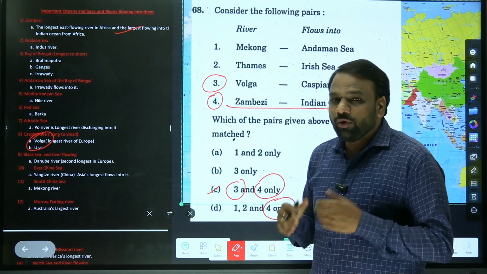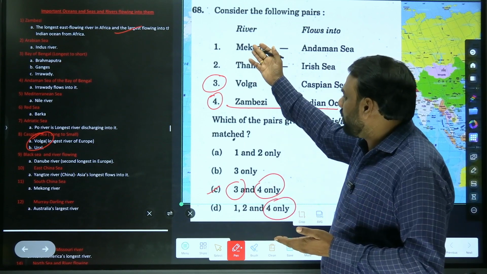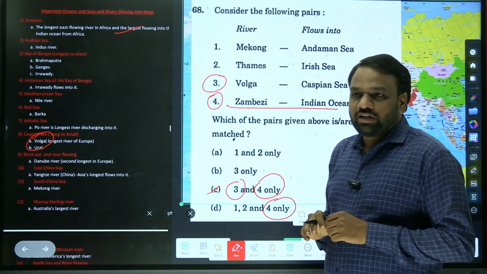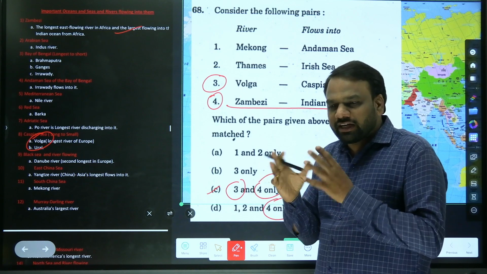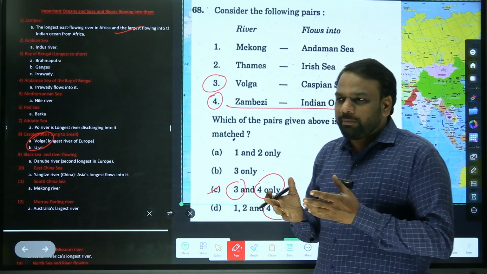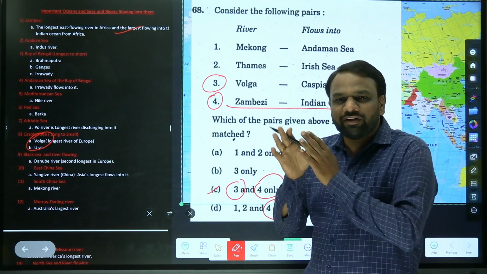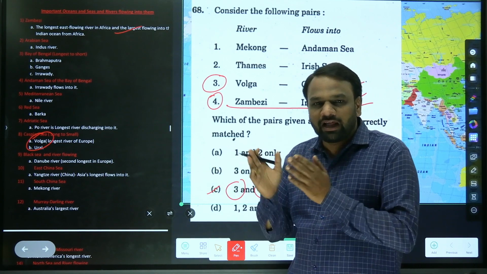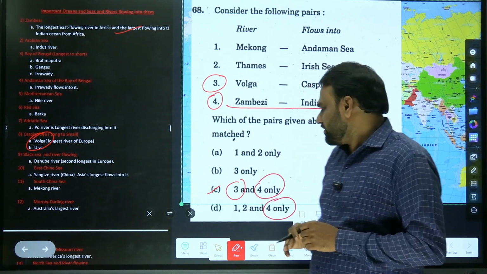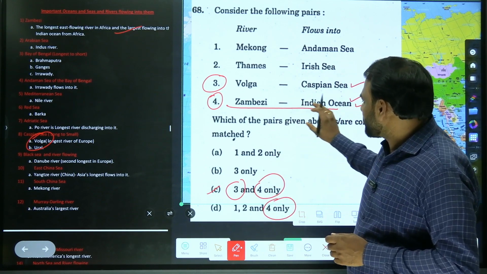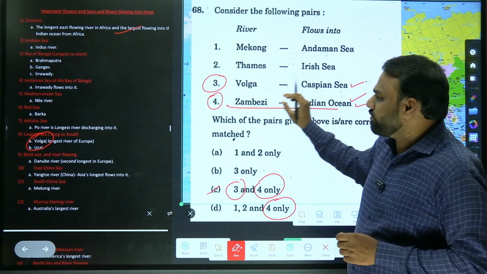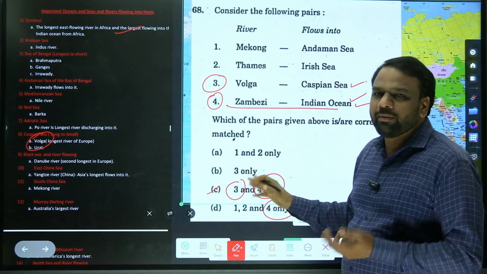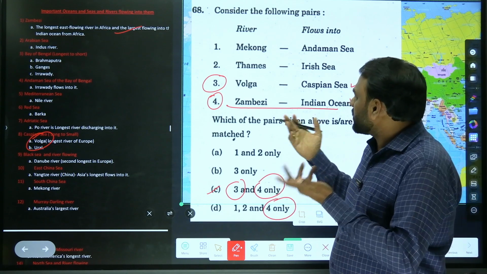So here, without having any information about the Mekong River and Thames River, we were able to arrive at the correct answer. Similarly, in the upcoming years, the question paper will be set in such a way that they give you some clue. Based on the clue, you should be able to eliminate the wrong choices and arrive at correct answers. Here, based on just the longest flowing river into the Indian Ocean, Zambezi, and the longest flowing river into the Caspian Sea, Volga, we were able to arrive at the correct answer. But we shall cross verify.